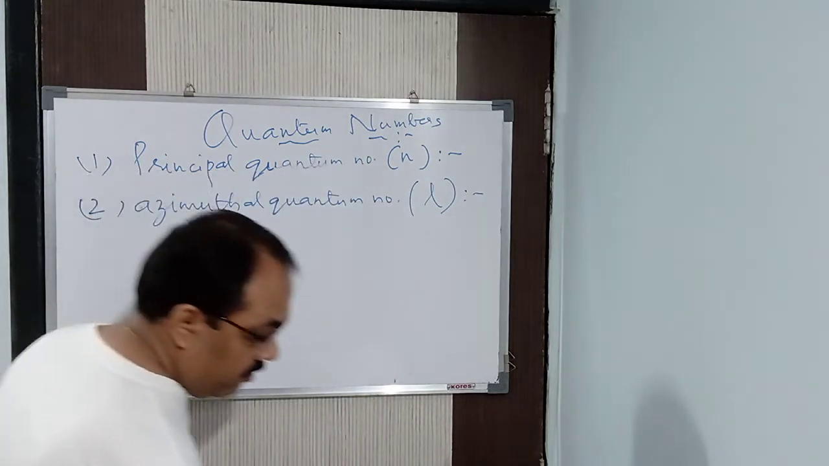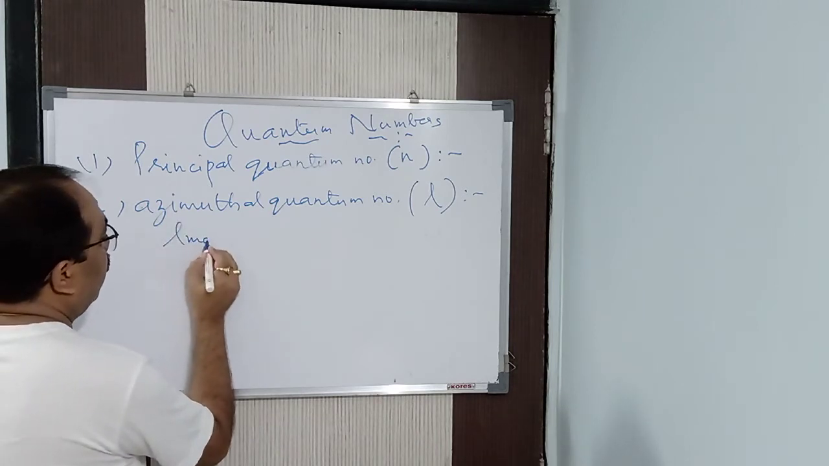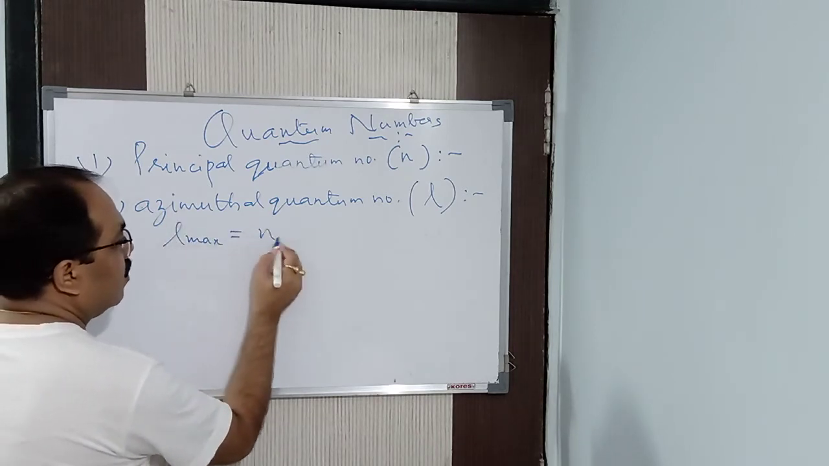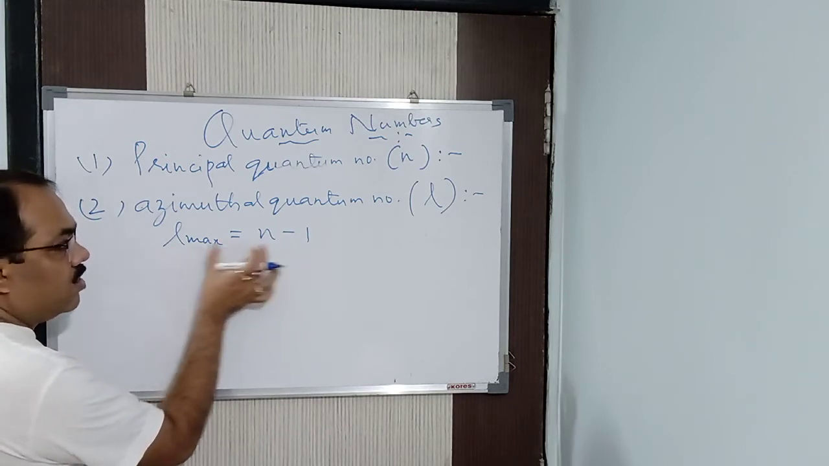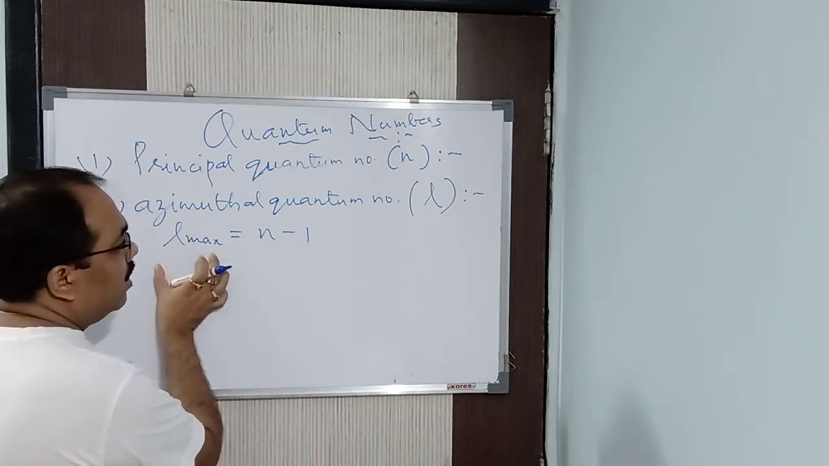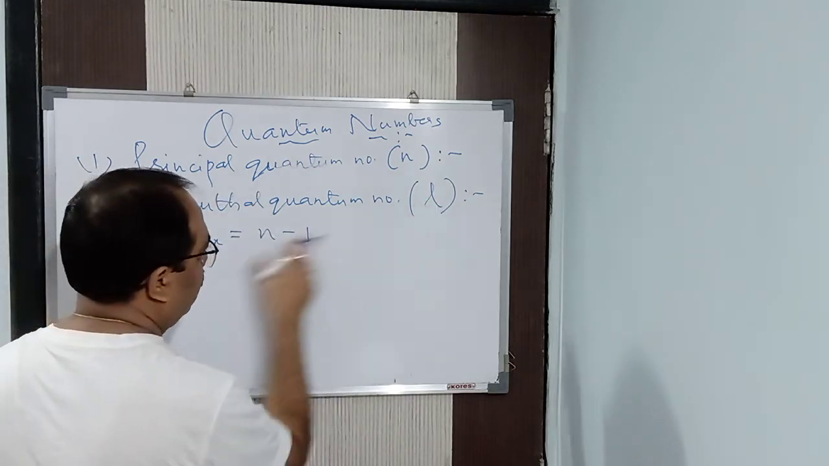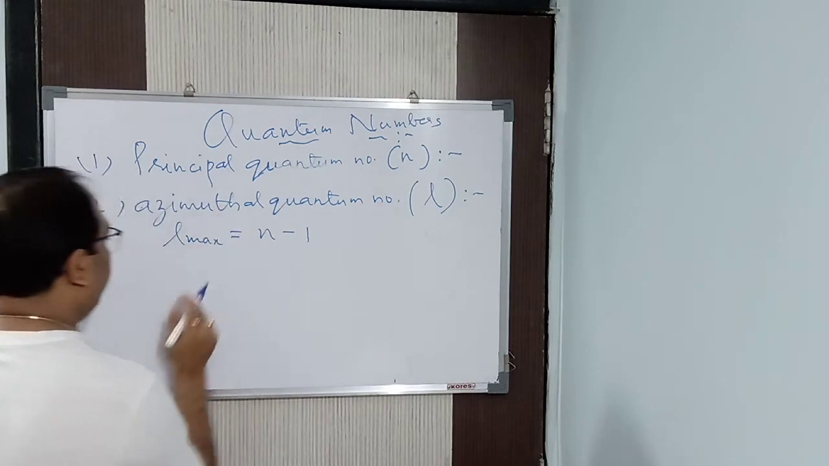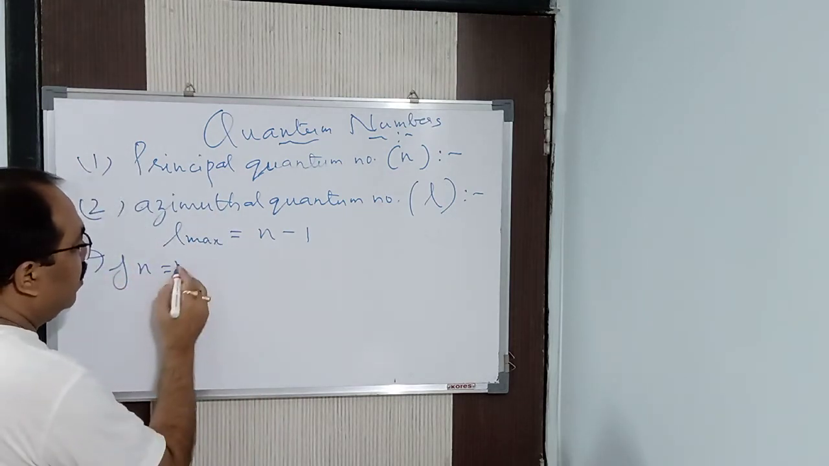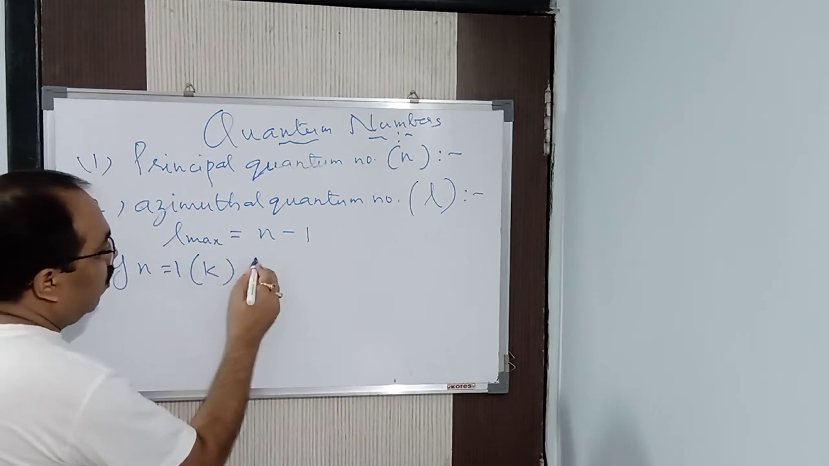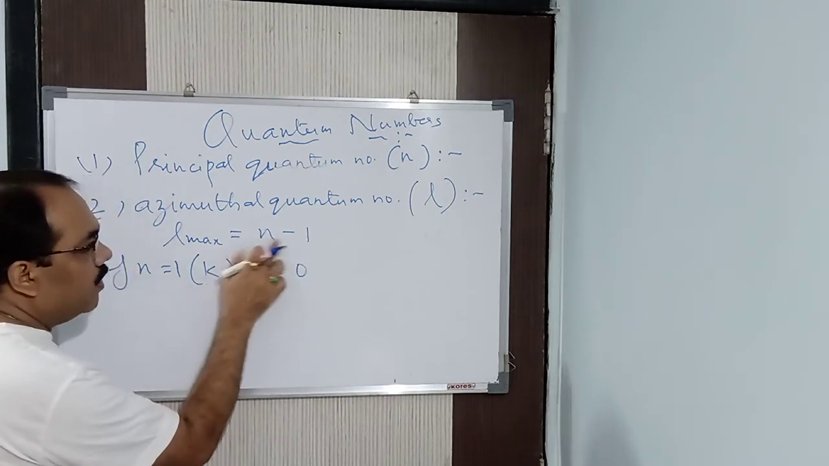So let us see, first of all, how many subshells can be there? L max, the maximum value of L, is equal to n minus 1. So the number of subshells depends upon the number of shells. For example, if n is equal to 1, which shell is it? K shell, isn't it? So L will be equal to 0, because 1 minus 1 is 0.